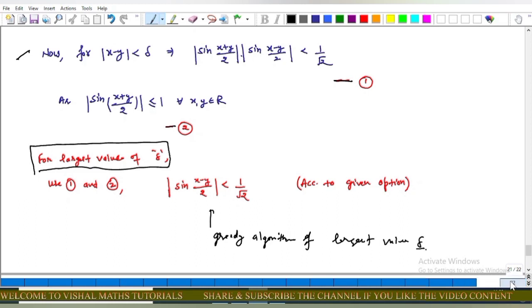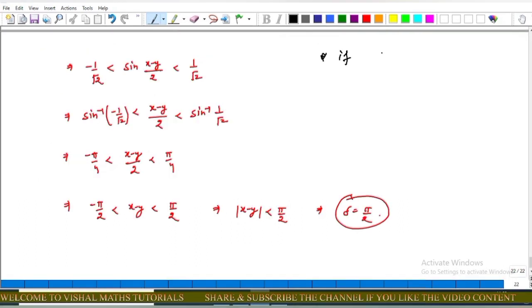Now as we know, if mod of x is less than a, where a is greater than 0, this implies that minus a is less than x is less than a. So using this we get minus 1 upon root 2 less than sine of (x minus y) upon 2 less than 1 upon root 2.